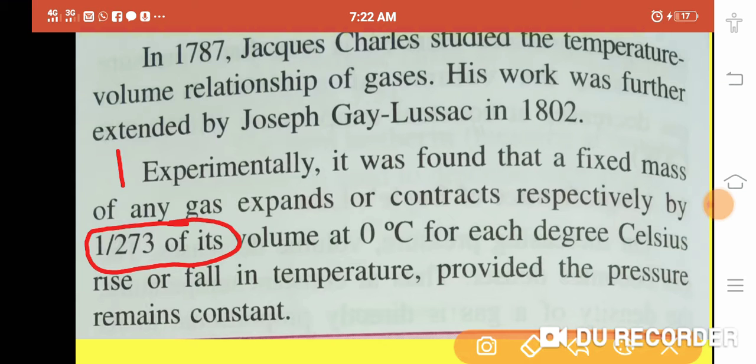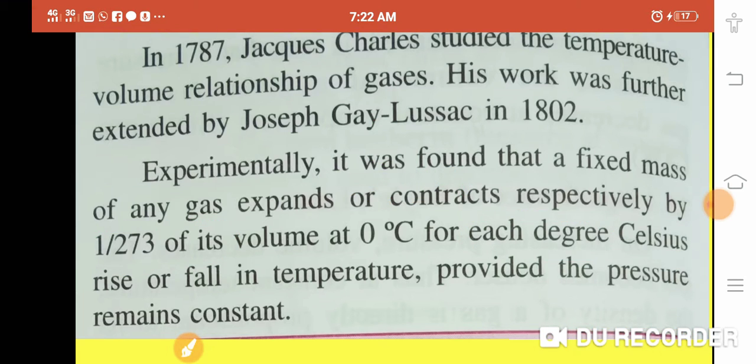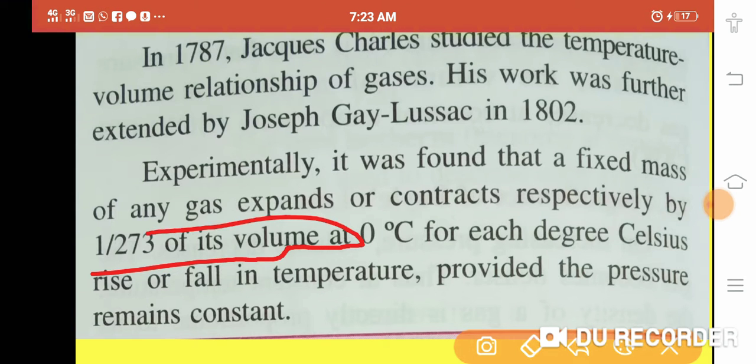Means when we heat a gas by 1 degree Celsius, then what happens, there is an increment of the 273rd part in its volume. So that is why it is written here, with an increase in the temperature of 1 degree Celsius, the increment in the volume is 1 upon 273 of its total volume.